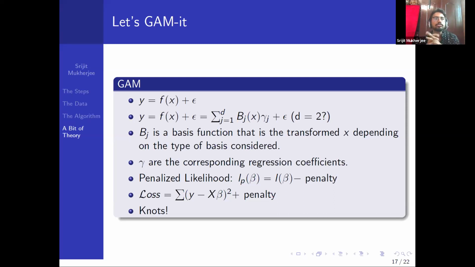To make this happen, they introduce a penalty for introducing so many parameters. The loss function has a penalty which is proportional to the number of parameters. So this is the usual OLS loss function, plus a penalty for introducing so many parameters.